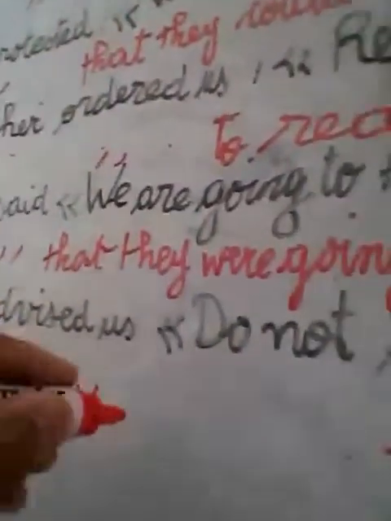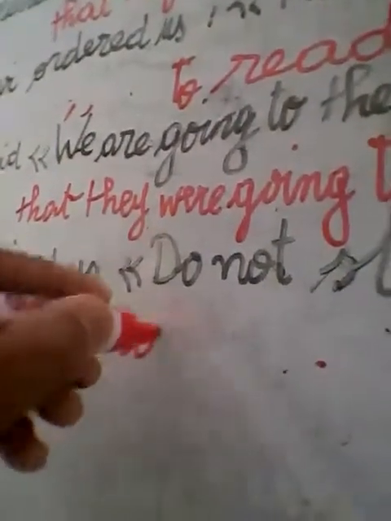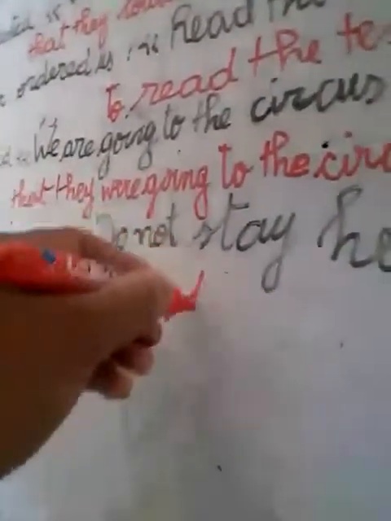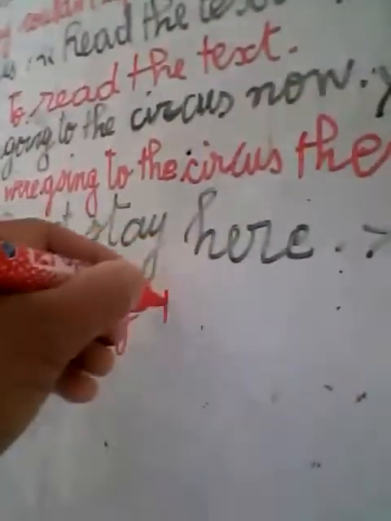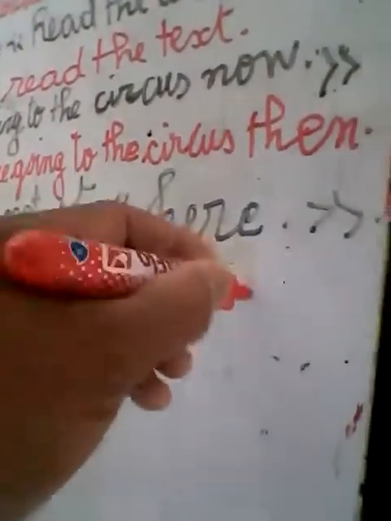Our father advised us, do not stay here. So we have an imperative sentence, so we must use to. Our father advised us, but not to. You see, if you have do not, you must use not to stay. Here becomes there.